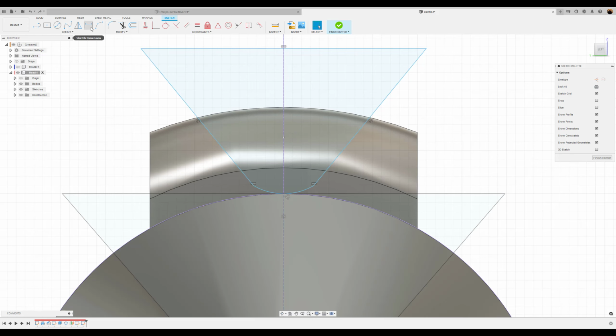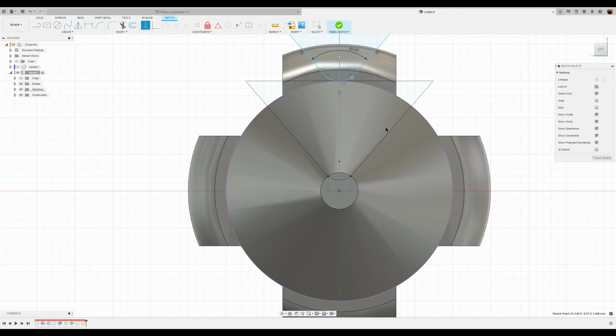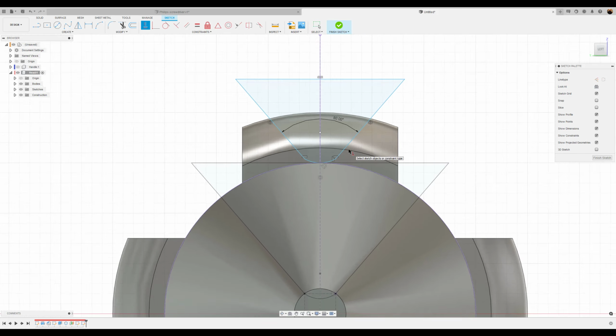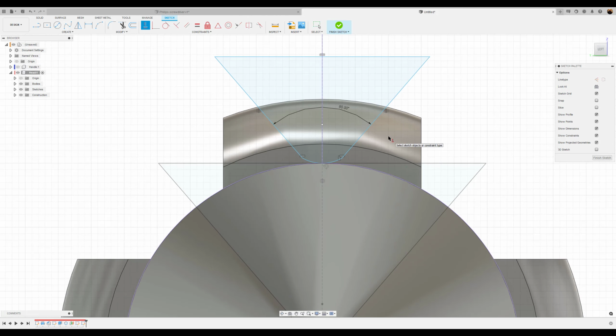Let's just go ahead and dimension it first then. Okay. I'm going to go ahead and make this line, that point. There we go. Now, so we can make these lines tangent with each other and see if it works this time. There we go.